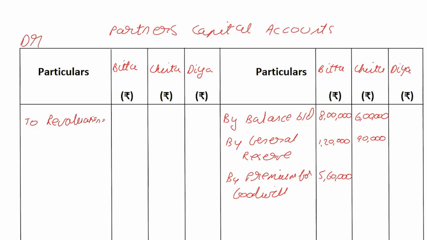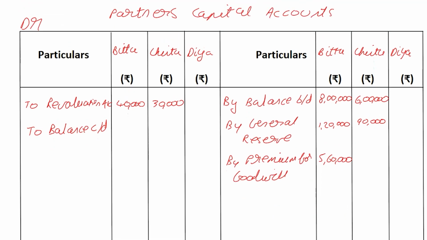Okay, let me try squeezing it in. Account 40,000 and 30,000. Okay, and now what we are going to do is find out the balancing figure for the old partners because there's nothing else to be done with them. To balance carried down. The opening balance is balance brought down, BD. Don't be confused. B is brought down, CD is carried down. So as far as Bittu is concerned, I want to leave a little bit of space, because we have one more entry.